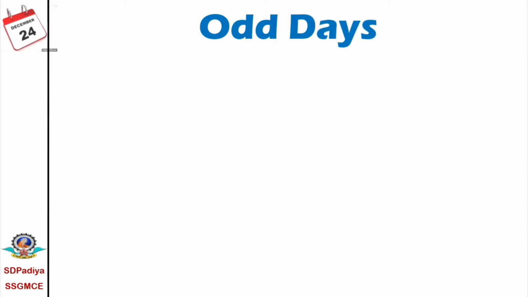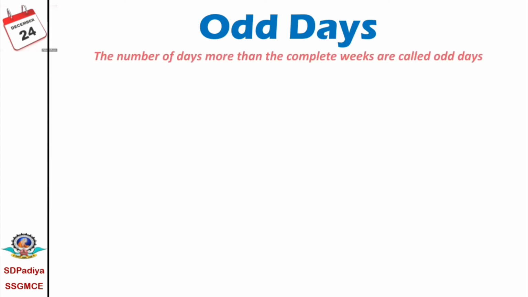Now, in these problems of calendars, we have to find the odd days. The odd days means the number of days more than the complete weeks. Suppose we have 7 days, then 7 days is a complete week, therefore 0 odd days. For 8 days, that is 1 week and 1 day, therefore 1 odd day.